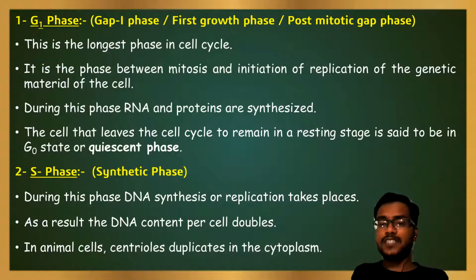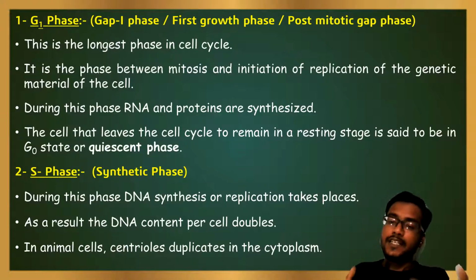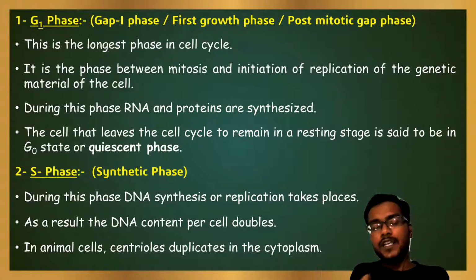The second phase of the cell cycle is known as S phase or synthetic phase. During synthetic phase, DNA synthesis or replication occurs. The DNA amount doubles in this phase, but the chromosome number remains the same. So if we denote the DNA amount as 2C, after S phase that becomes 4C. But the chromosome number of a diploid organism remains 2N. Initially 2N, after S phase, that will be 2N.